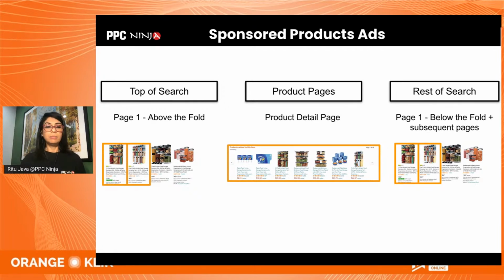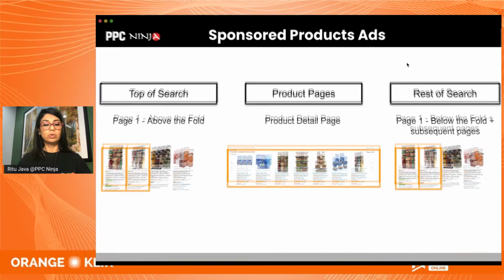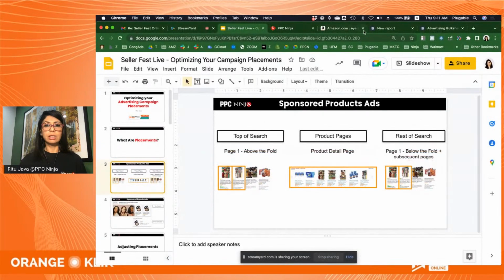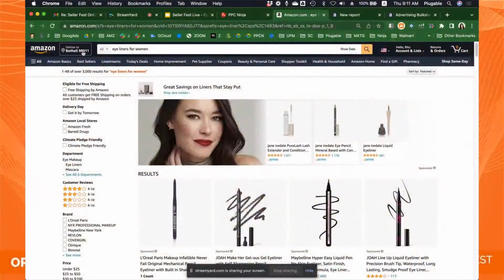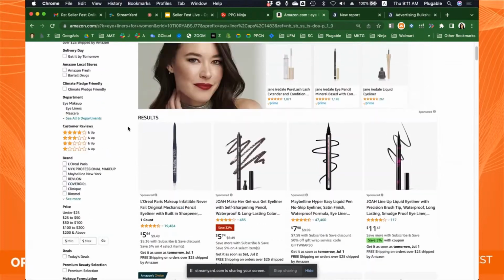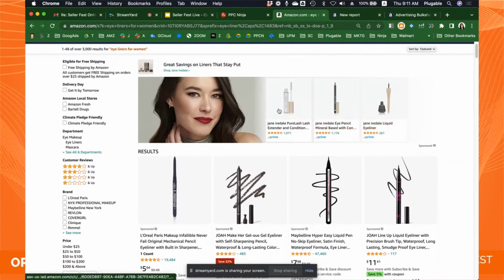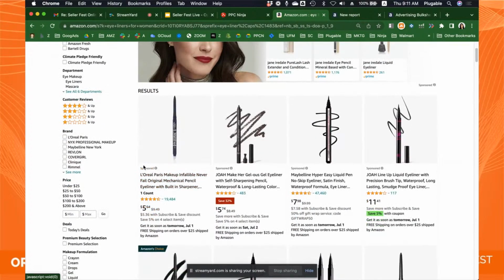So let me at this point actually show you what this looks like on a real Amazon page. This is a real Amazon page where I've put in a keyword. And as you can see, the first thing that I see is this ad, which is a sponsored brand ad. And then I see 4 ads: sponsored, sponsored, sponsored, sponsored.